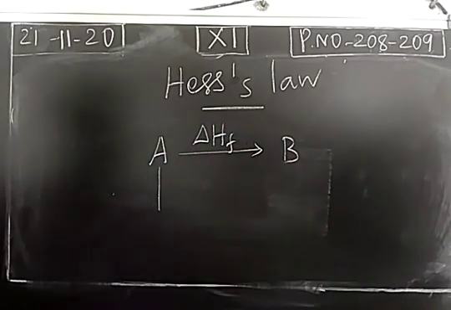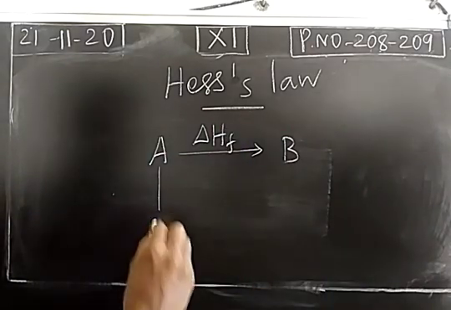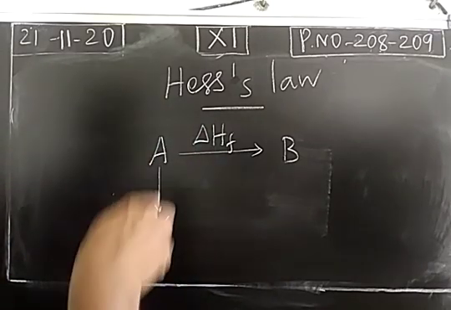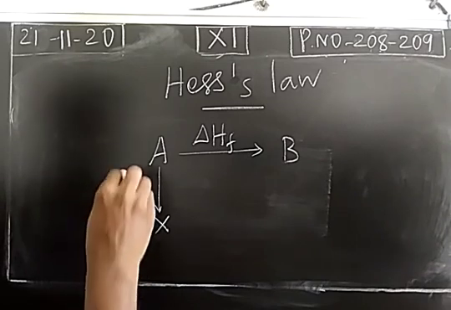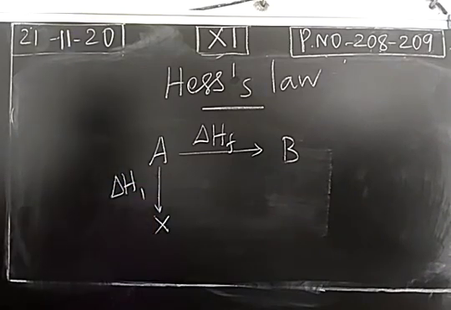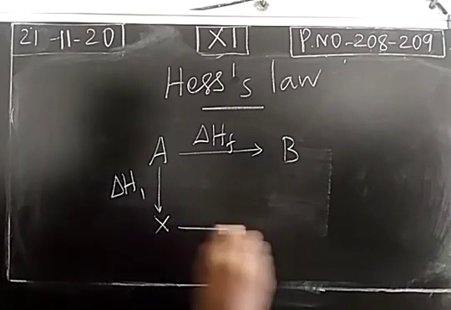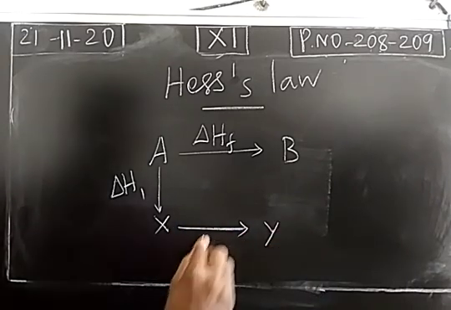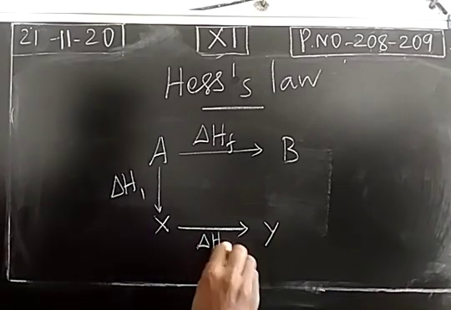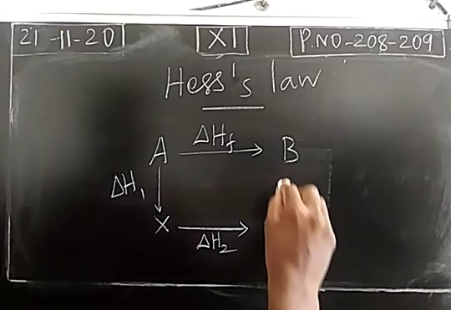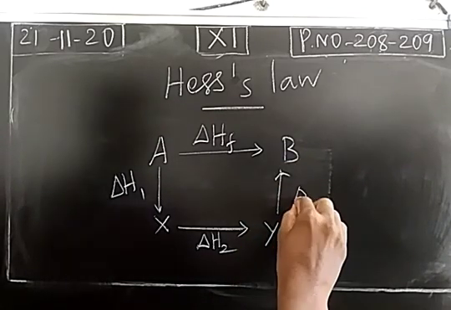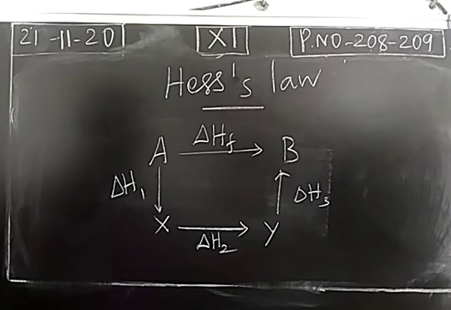The reactant A can be converted into product B in more than one step. For example, A will be converted into X. For this transformation, there will be a heat change, denoted as delta H1. The X will be converted into another substance Y. The heat change during this transformation is denoted as delta H2. Then Y will be converted into the desired product B. The heat change will be taken as delta H3.